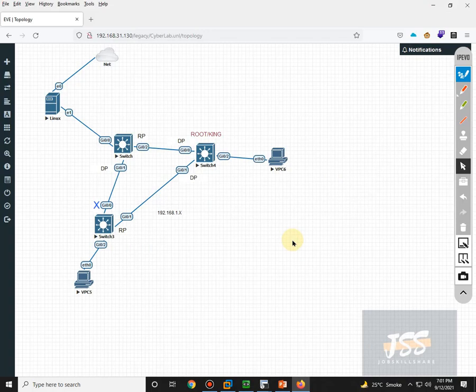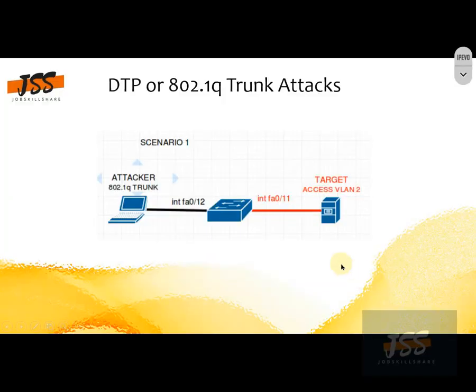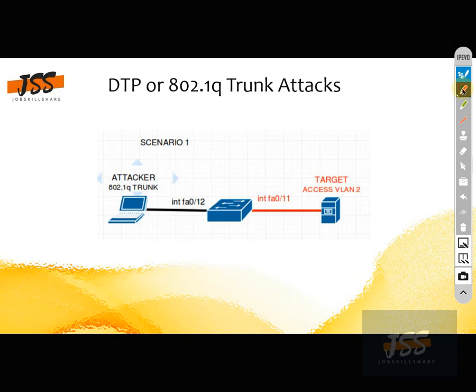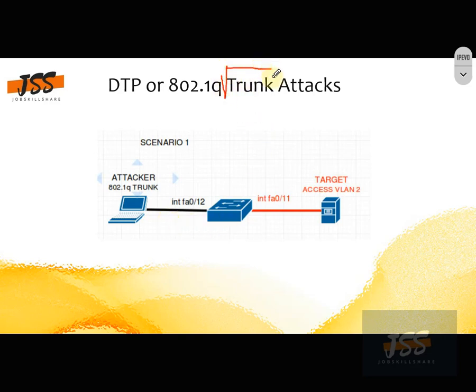So with that, your first lab ends here. The next attack that I'm talking about is the trunk attack. Basically, let's say this is an attacker connected with a normal Ethernet cable to the switch, which is currently not in trunk mode. And do you know what a trunk is used for?